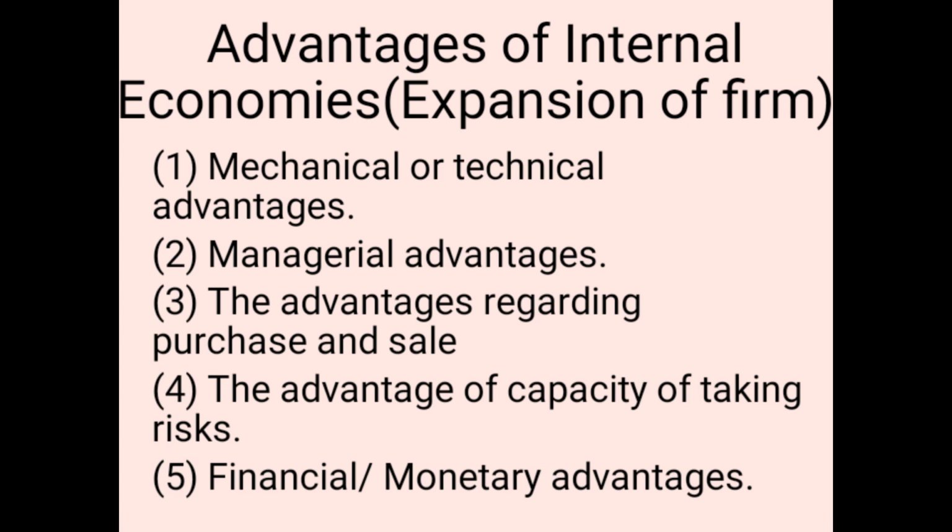These are mechanical or technical advantages, managerial advantages, the advantages regarding purchase and sale, the advantage of capacity of taking risk, and lastly financial and monetary advantages.